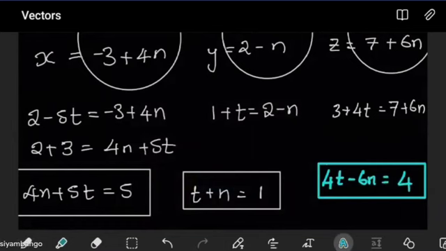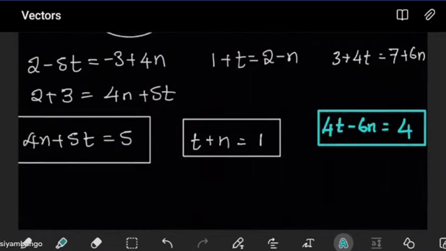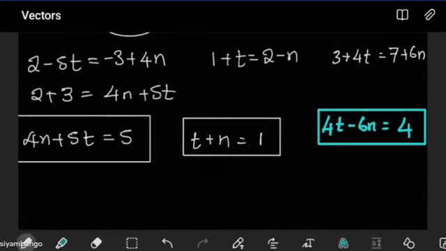See, to find n and t, you don't need all 3 equations. You just need 2. So what we'll do is that we'll solve the first equation and the second equation to find what n and t is. Now, if they intersect, it would imply that the same 2 values of n and t must satisfy equation 3 as well.